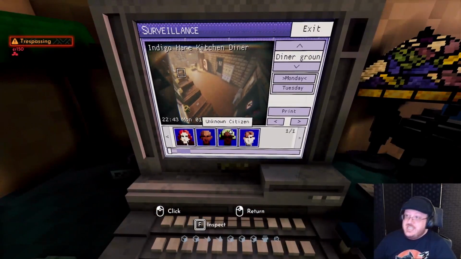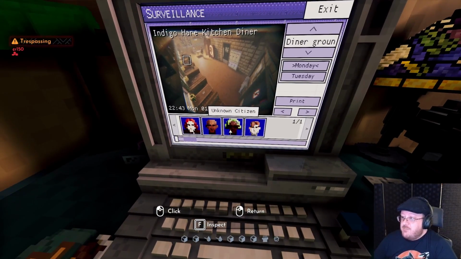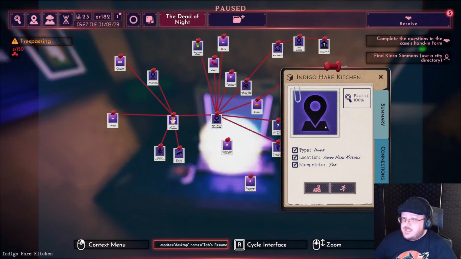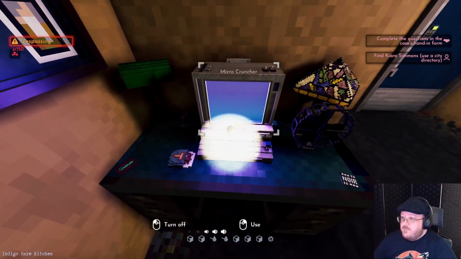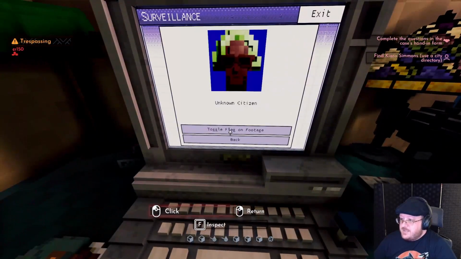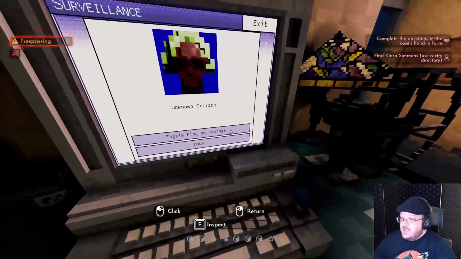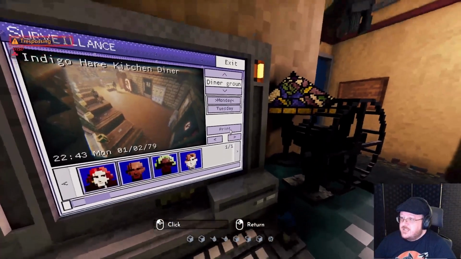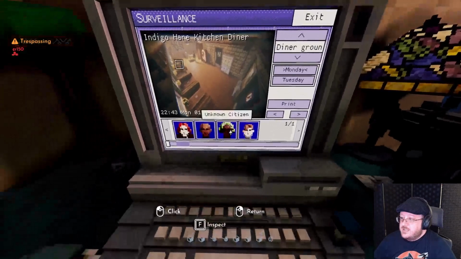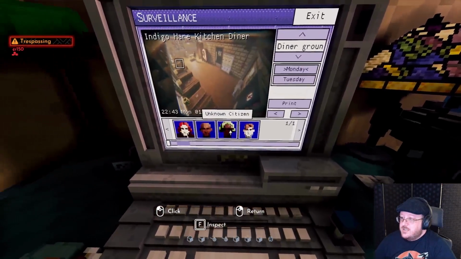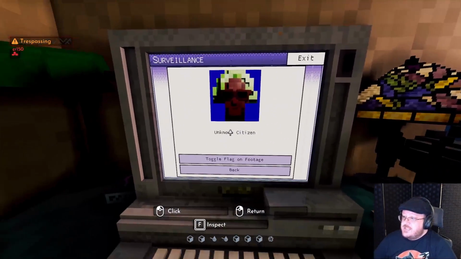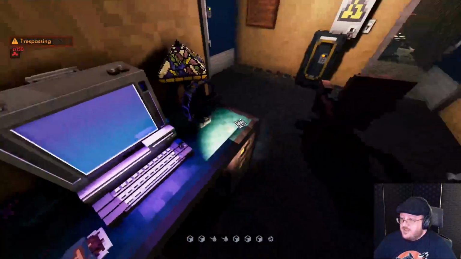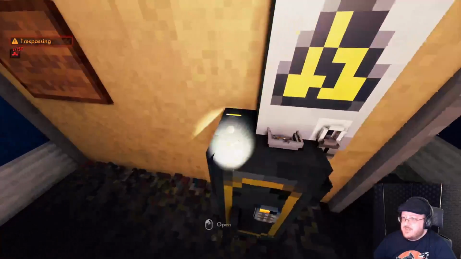I don't think I actually need a copy of this still, but we have a photo of somebody now. Let's see, how do I get that into my evidence? Click. Can I print this? Okay. Well, I guess I'm just going to have to remember that person: green hair with dark shades or sunglasses or something.